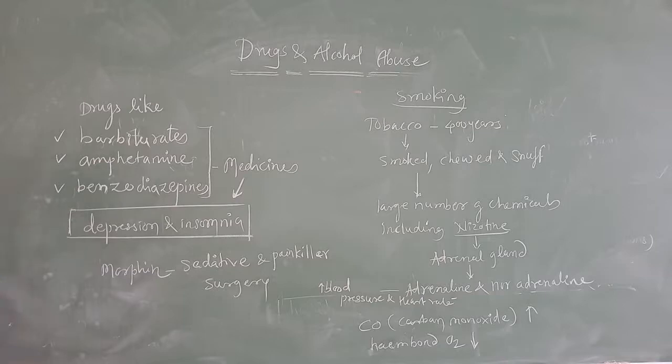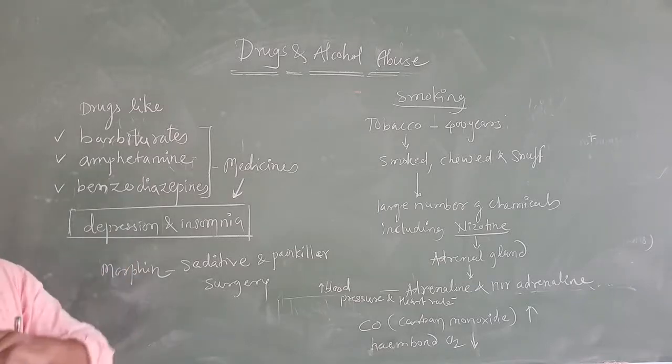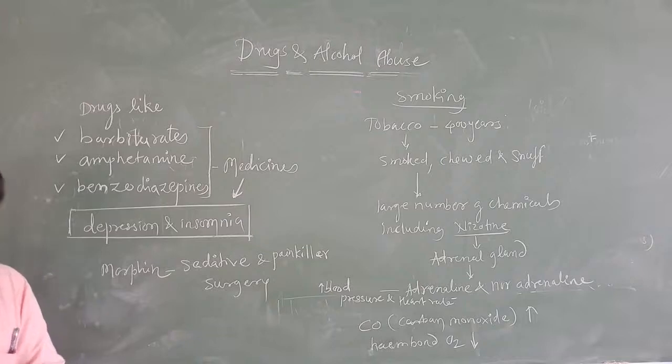When these drugs are used beyond the limit or for a longer period, that time we call it drug abuse. Understood? If you take these drugs on a doctor's prescription, they act as a medicine.